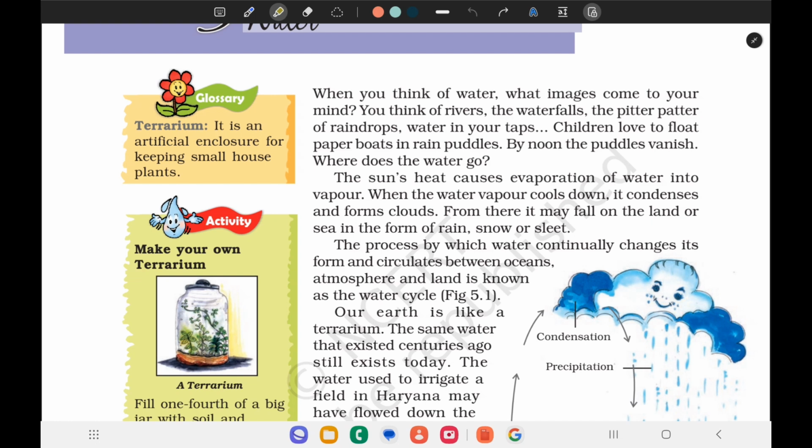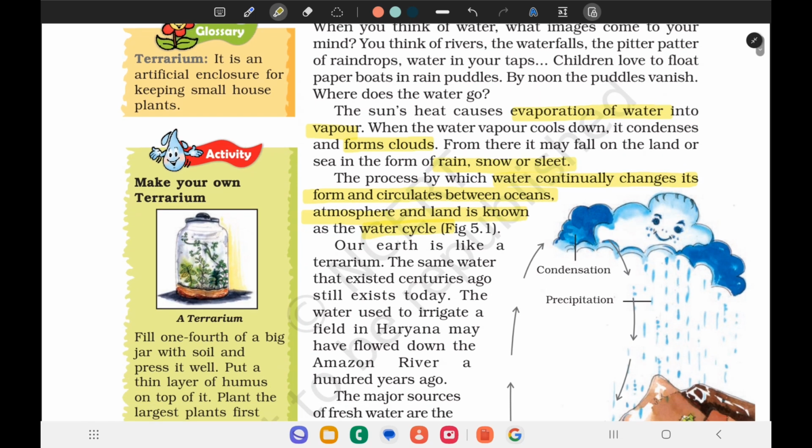By the sun's heat, evaporation of the water causes it to turn into vapor, and the water vapor cools down and condenses, forming clouds. From there, it may fall on the land or sea in the form of rain, snow, and sleet. The process by which water continuously changes its form and circulates between oceans, atmosphere, and land is known as the water cycle.